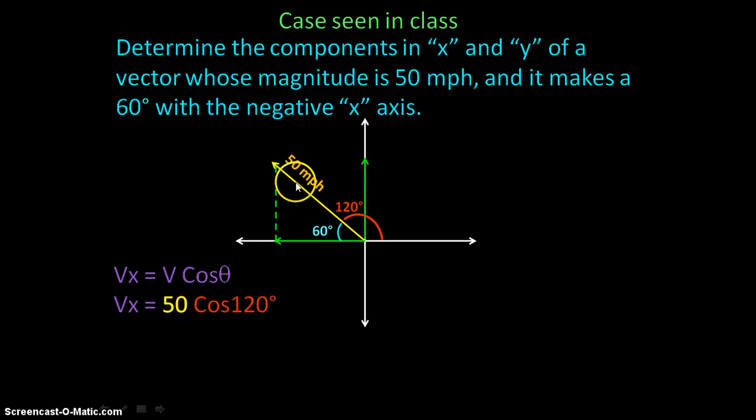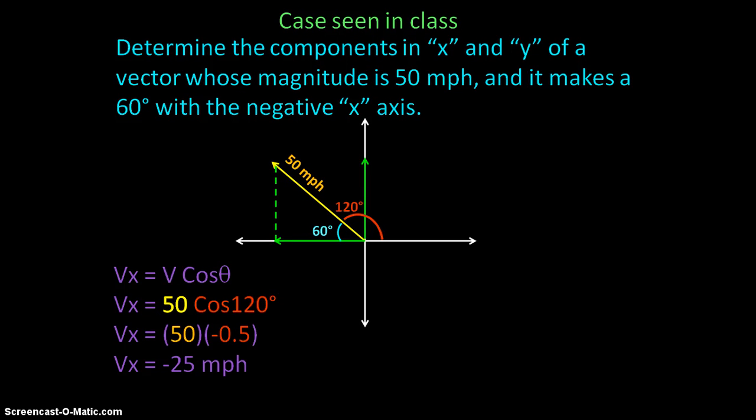So if we substitute this in our formula, we have that a component in x is equal to 50, because it's the magnitude, times cosine of 120. If you check in your calculator, you will get these two factors, and if you multiply them, you will get minus 25. Don't miss the units. We were talking about miles per hour, so here we have to have miles per hour.